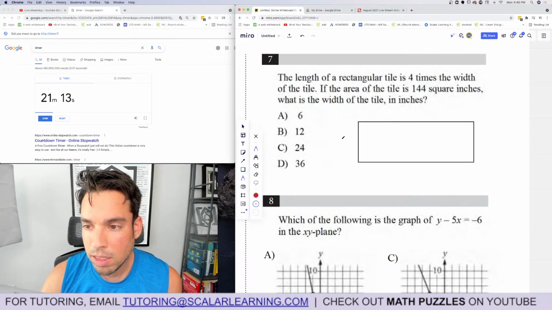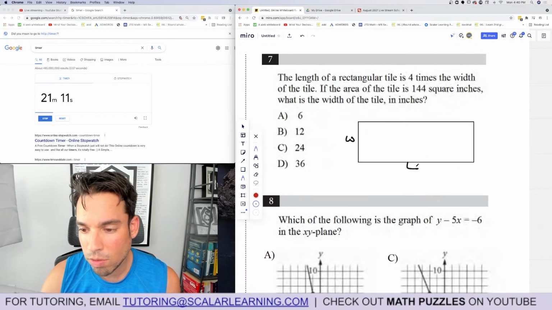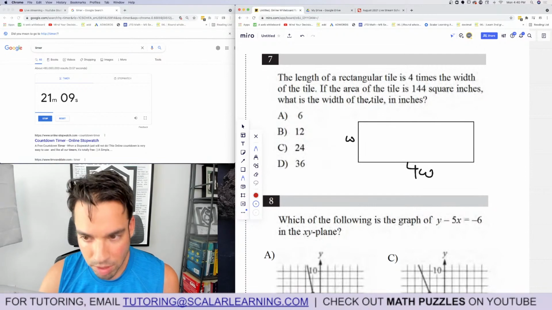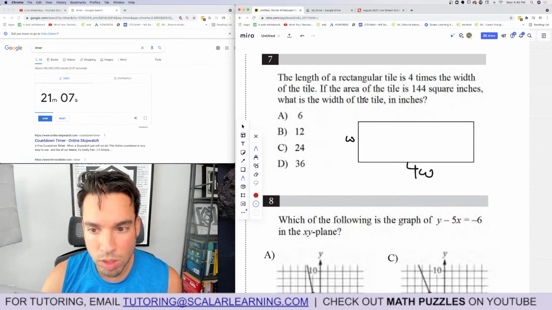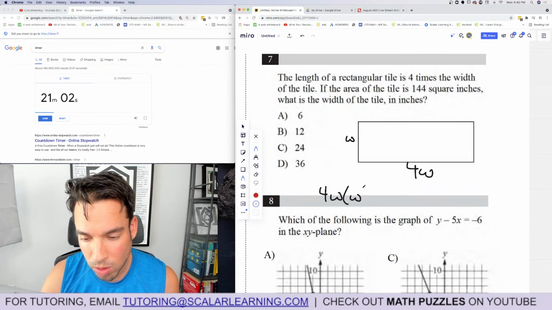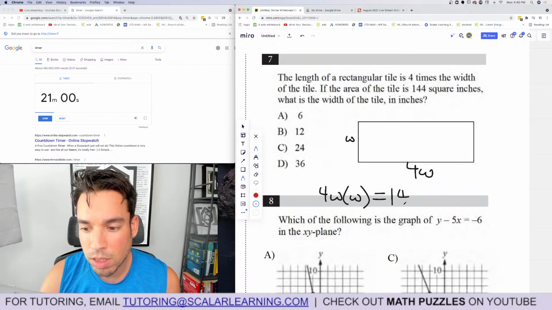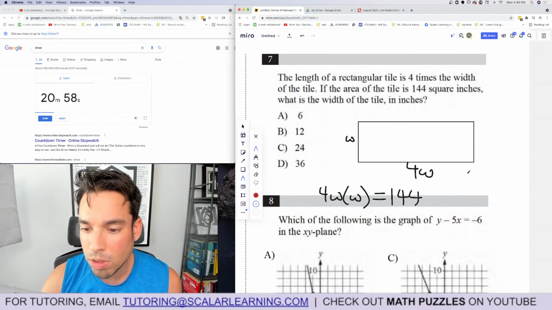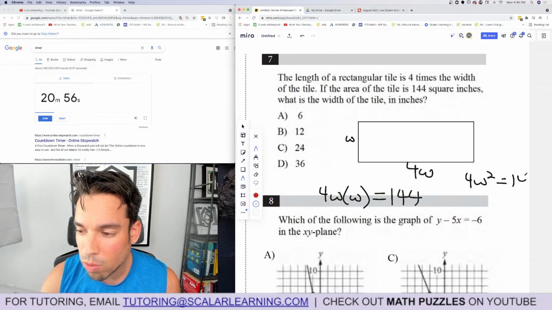The length is 4 times the width. So if that's the width, this is the length. If the area of the tile is that, what is the width of the tile in inches? So guess what? We can do 4W times W, length times width, equals the area. This gives me, let's do it up here, 4W squared equals 144.